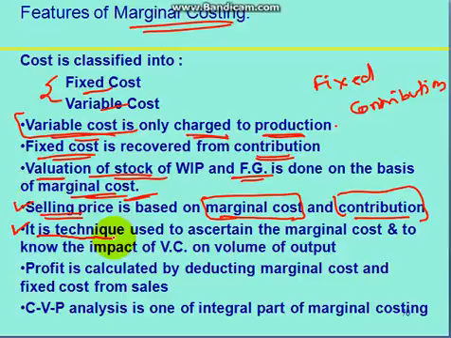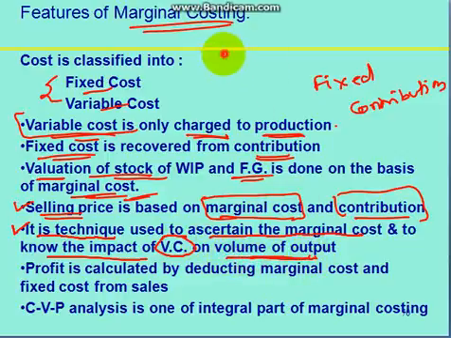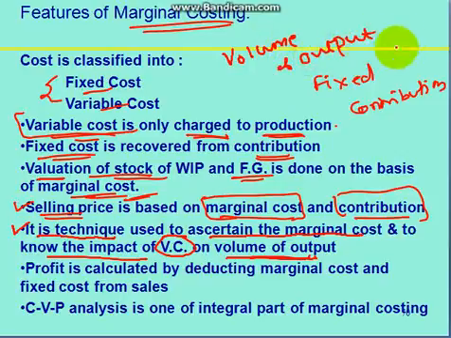Now marginal costing is a technique which is used to ascertain the marginal cost, to know the impact of variable cost on the volume of output. For example, if you want to see what effect there is on the volume of output which you are producing, and what kind of effect is seen in the values, that is the technique. Marginal costing is nothing but a technique to calculate the impact of variable cost on the volume of output. So we have to calculate the variable cost on the volume of output. That process is nothing but the marginal costing technique.